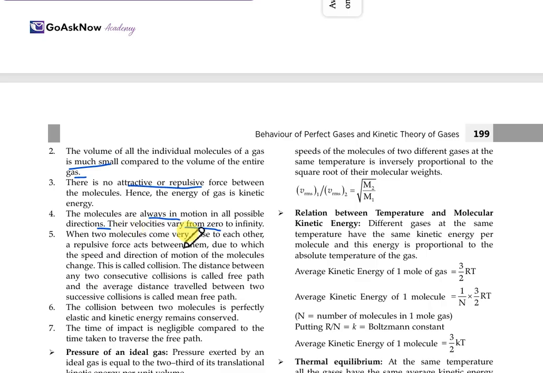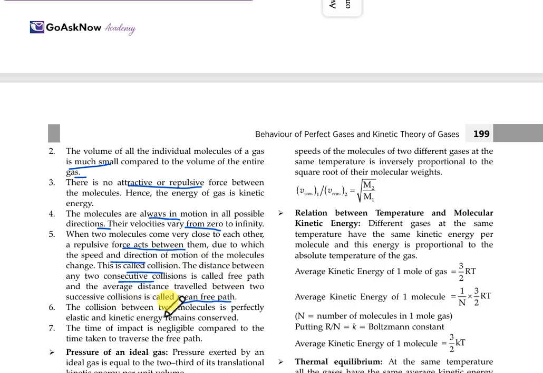When two molecules come close to each other, a repulsive force acts between them, due to which the speed and the direction of motion of the molecules change. This particular process is known as collision. The distance between two consecutive collisions is called the free path, and the average distance between successive collisions is called the mean free path. From here we got the definitions of collision, free path and mean free path.